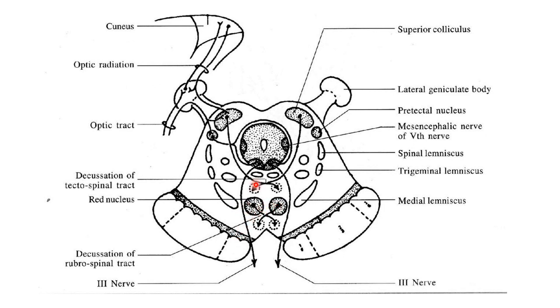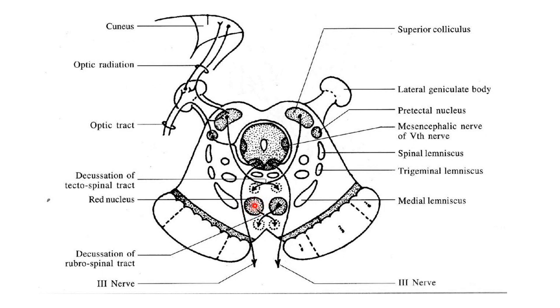It lies in the tegmentum close to the midline and dorsal to the medial part of the substantia nigra. This is the red nucleus. It is called the red nucleus because when freshly cut, it is pinkish gray in color. It is surrounded by a capsule of white matter, which are actually fibers of the superior cerebellar peduncle from the cerebellar nuclei. Before projecting to the neurons of the red nucleus, they surround it, forming a capsule of white matter around it.